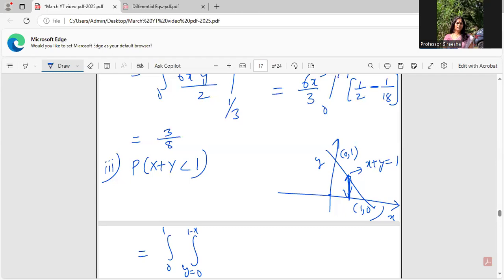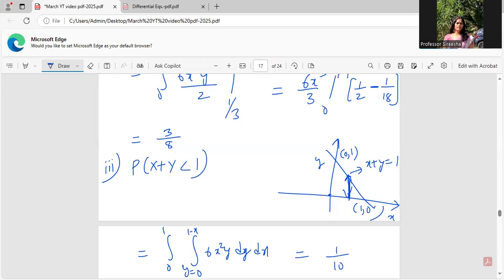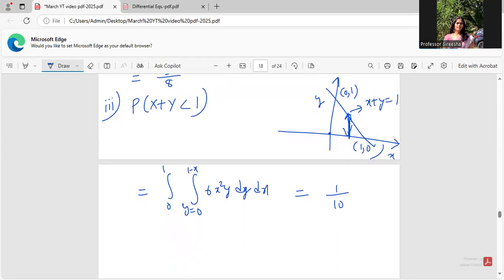And the integrand is 6x square y dy dx, because inner limits are for y. Again, I have the answer for it. Once the integrand limits are fixed, things are obvious, right? Yeah, this is an interesting question again. The previous one also, x plus y is less than 3, we would have done like this only. The fourth one is again an interesting one.